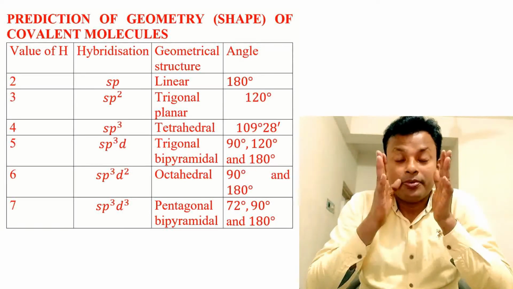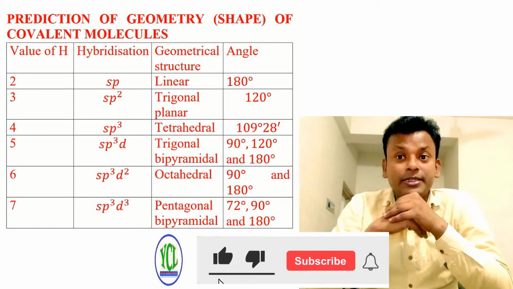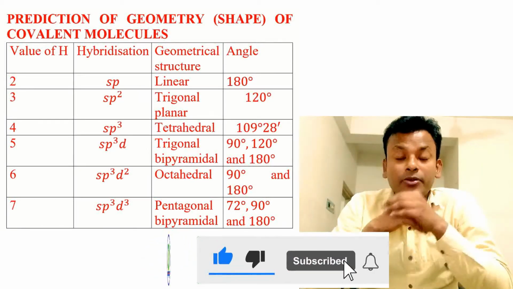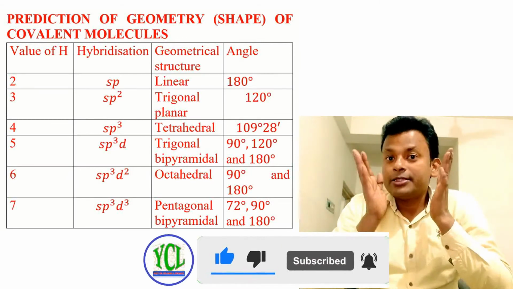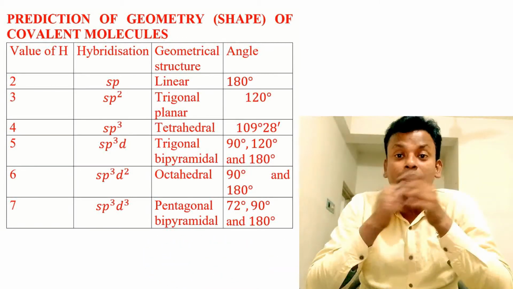Steric number 7, hybridization sp3d3, structure pentagonal bipyramidal, angles 72 degrees, 90 degrees and 180 degrees.